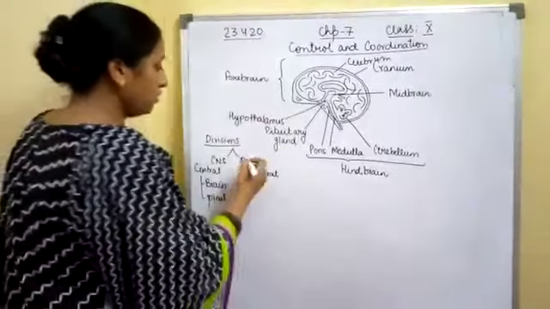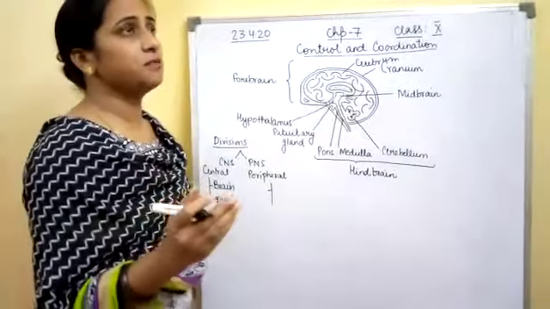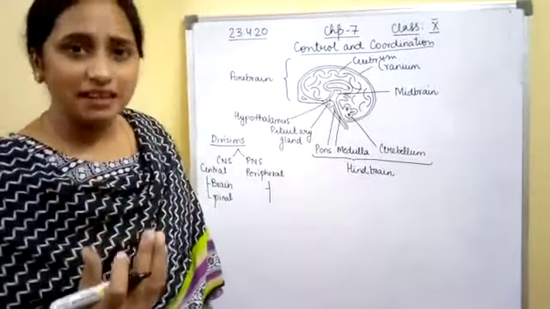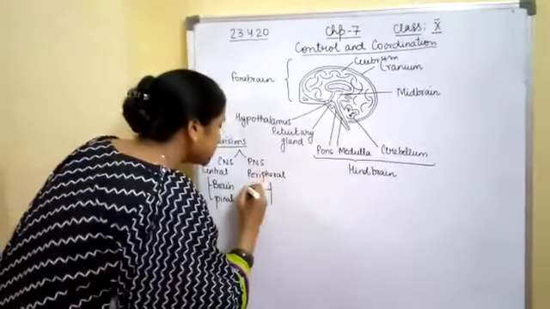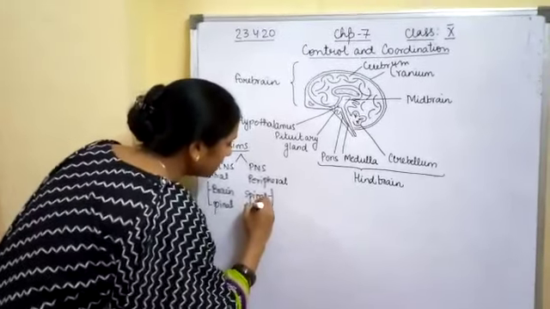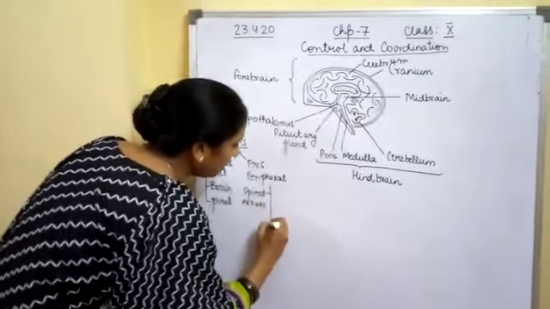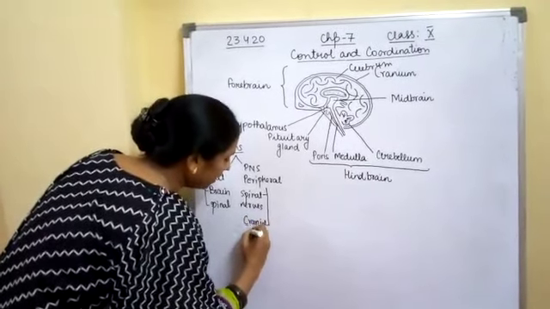Now if we come to the peripheral nervous system, it acts as a mediator to take up the stimulus and give it to the brain and spinal cord. It is made up of spinal nerves which arise from the spinal cord and cranial nerves which arise from the brain.